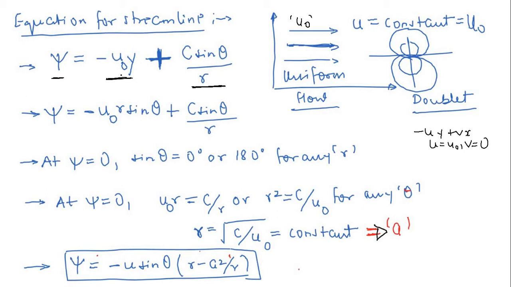So this is the stream function for uniform flow, and you add the stream function for the doublet. We know that the stream function for a doublet is plus c sine theta by r. Again, don't be confused by the plus or negative sign, because if you take the negative sign, that can also become an integral part of the constant. There are many ways. Right now, just think that this is your psi of uniform flow and this is your psi of doublet. If you remember, in the previous session we discussed the doublet. The streamlines for a doublet will look like this, and the streamlines for a uniform flow will be parallel lines, nothing else.